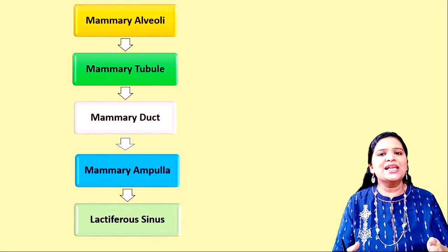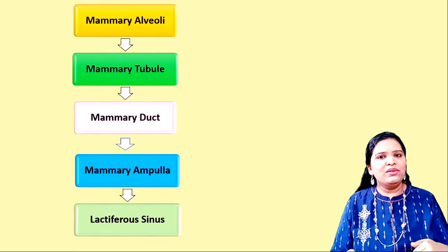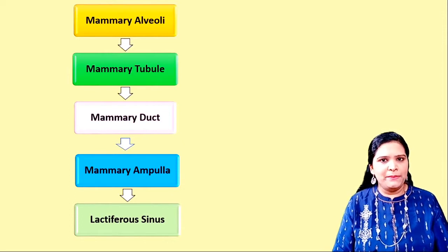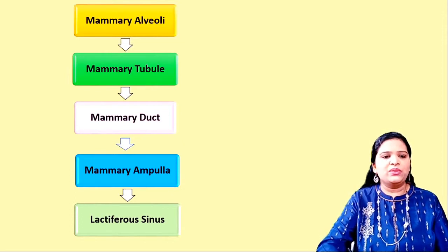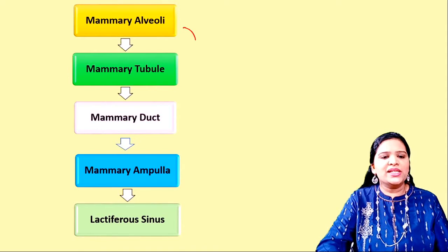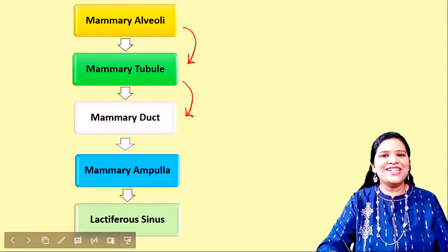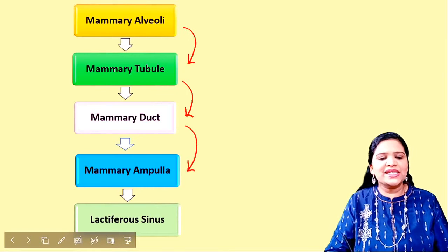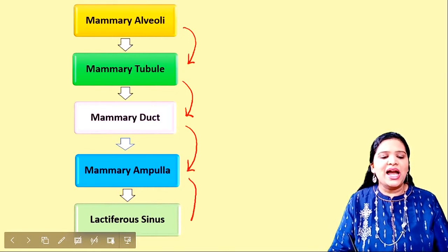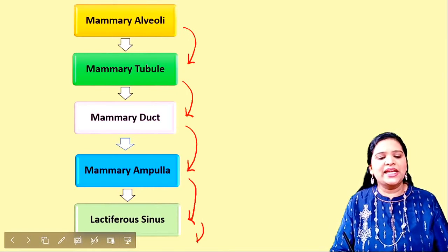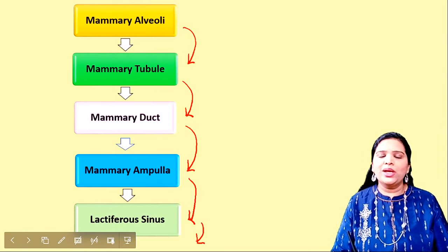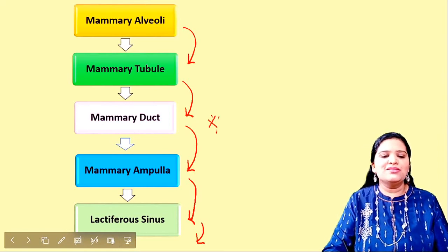Mammary lobules have alveoli. The alveoli contain epithelial cells. They secrete the milk. Okay, and this pathway from alveoli, it enters the tubule. From tubule, mammary duct. From mammary duct, it gets collected in the ampulla and stored in the lactiferous sinuses and gets released out. So this pathway is very important for you to remember.